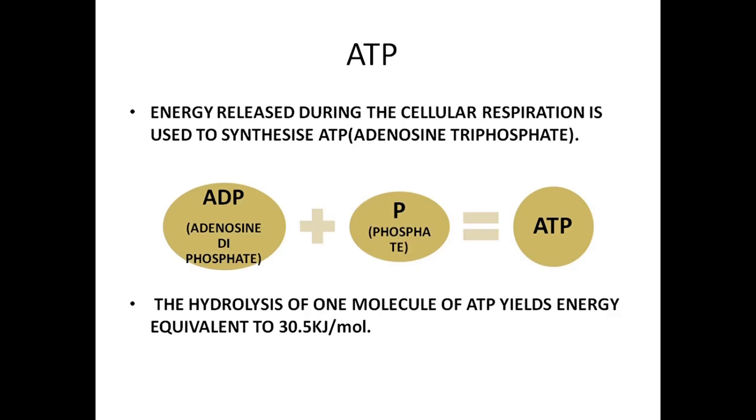So when ATP is broken down using water, an energy equivalent to 30.5 kilojoule per mole is produced. This is just to indicate how much energy is stored by a single ATP molecule. So this ATP can be used for various processes and activities in the body. So that's about ATP.